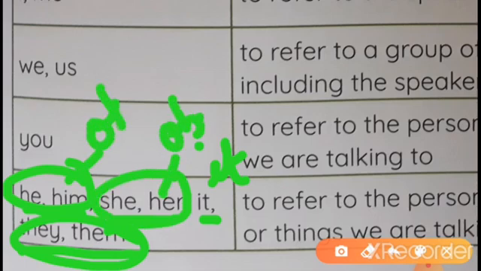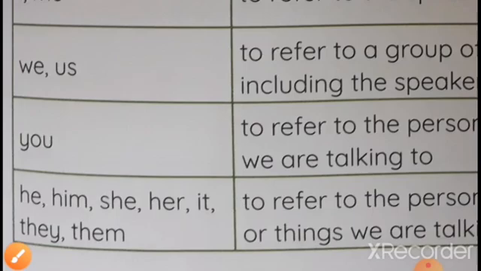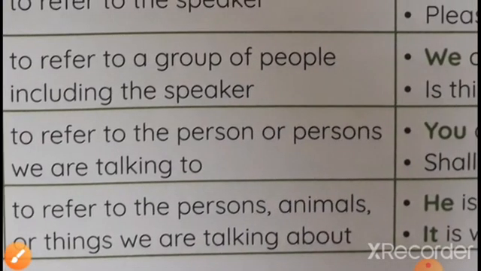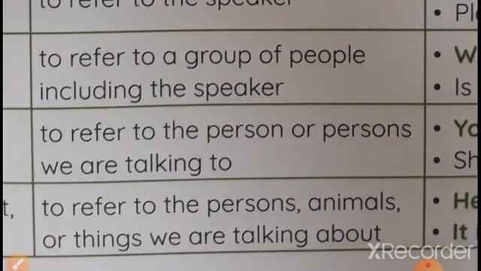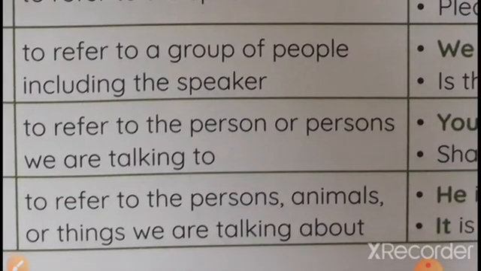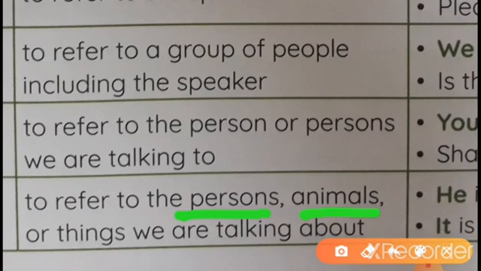Clear? And it, there is no change, as with you. To refer to persons, animals or things we use these. I have seen many students have written them for the family.